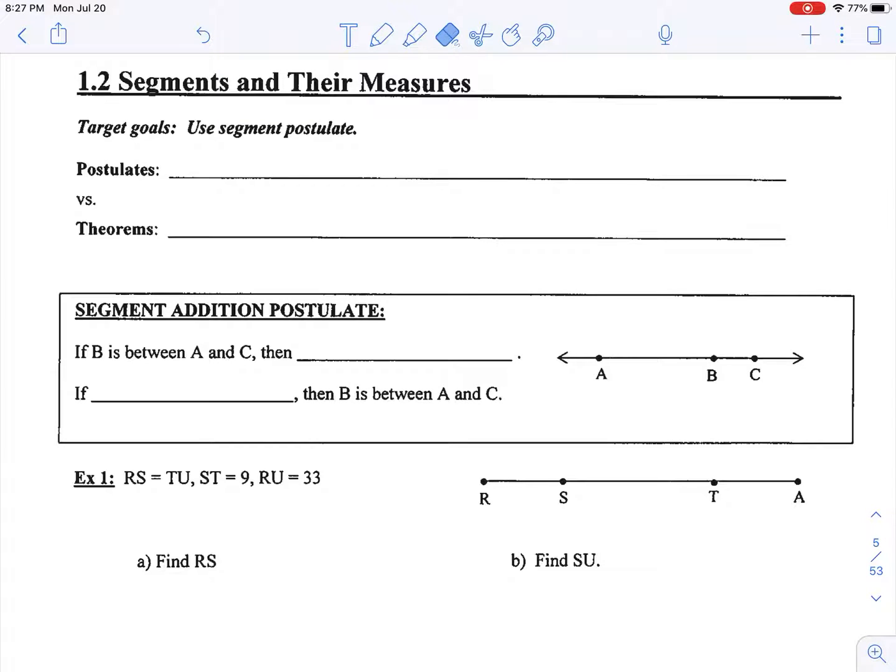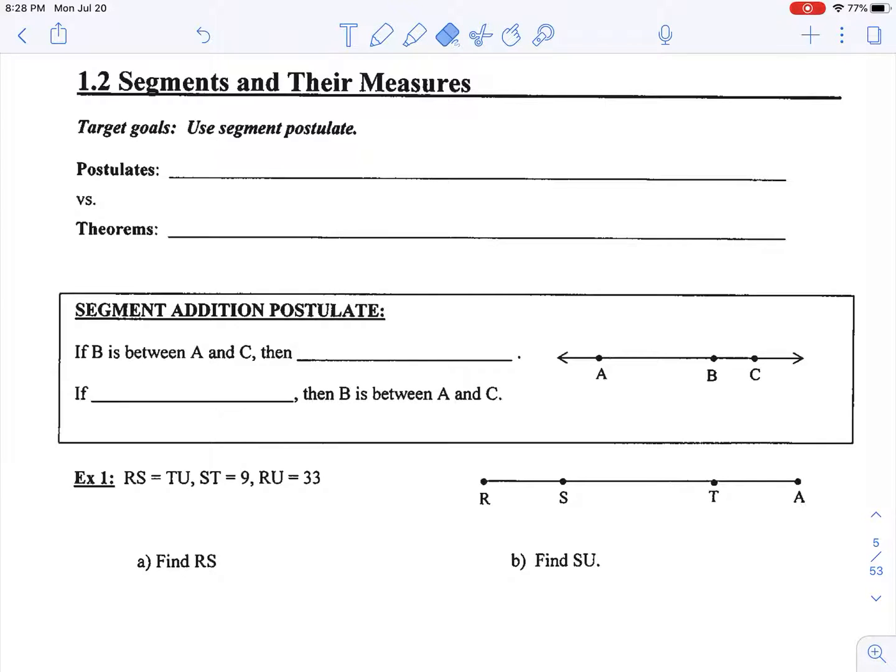So at the bottom of page 4, we're going to talk about a very famous postulate in geometry called segment addition postulate. And I went ahead and wrote postulates versus theorems at the top, so for us to redefine this based off of the video that we saw before. Go ahead and take a minute and write down what you think postulate means and theorem means, and then hit